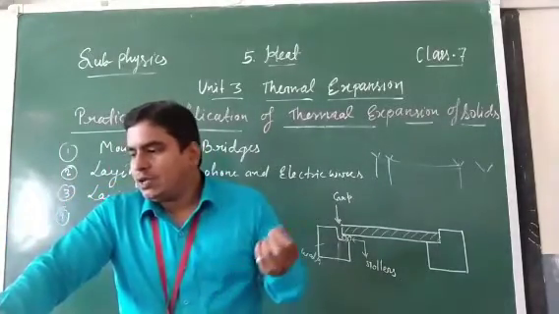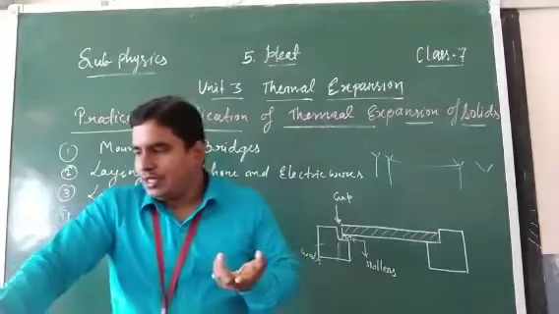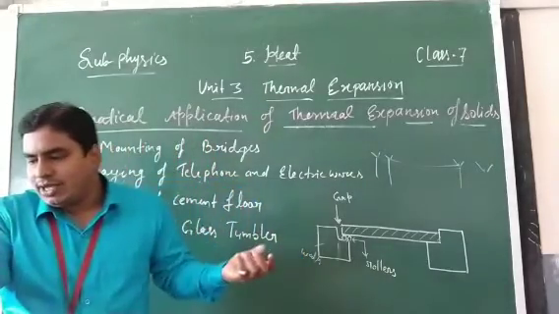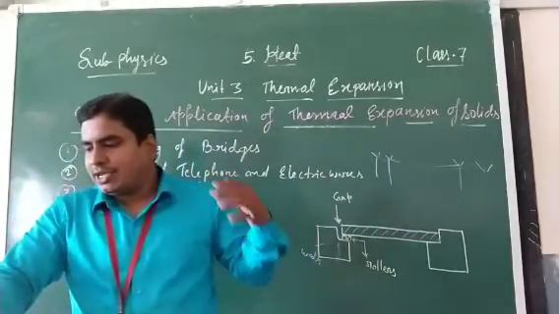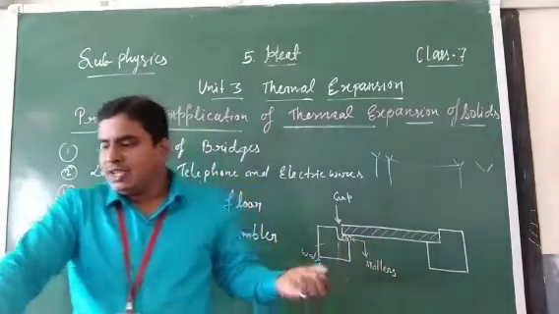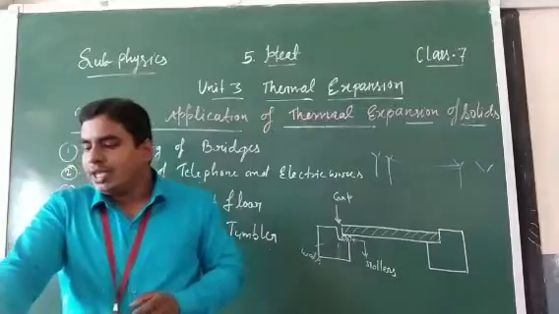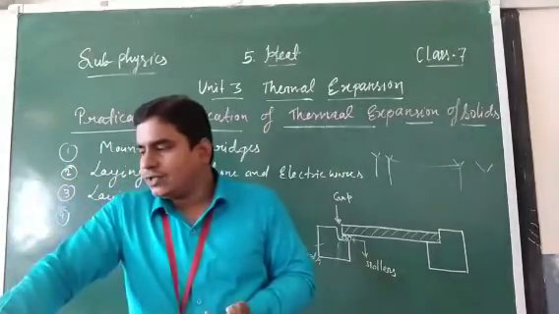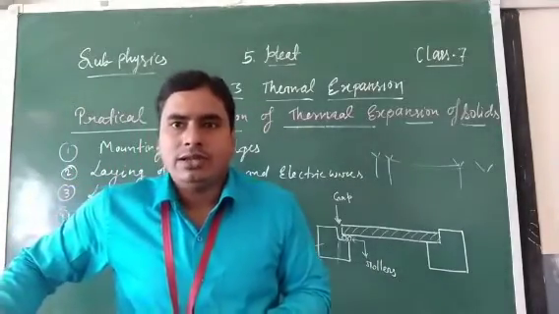So in winter they contract and can break. Thus, when these wires are laid in summer, they are kept slightly loose so that it allows contraction in winter. Similarly, if they are laid in winter, they are kept very tight so that it allows for expansion during summer. Clear, students?